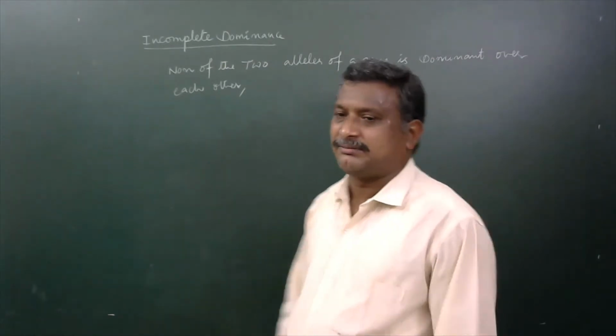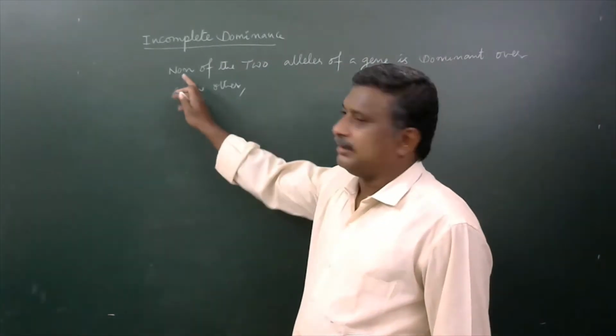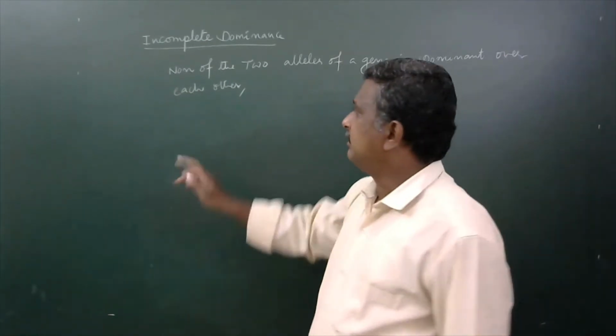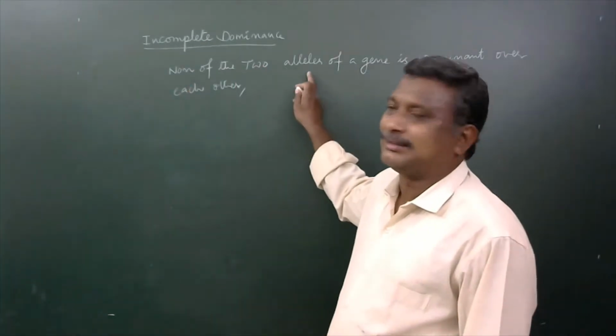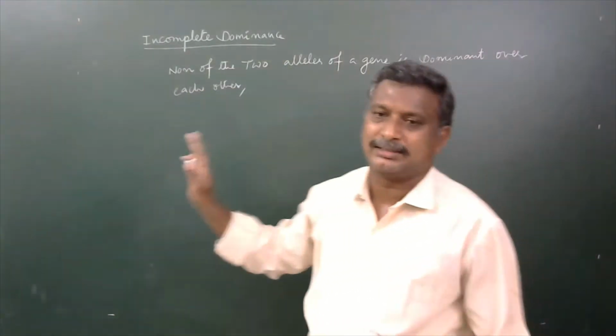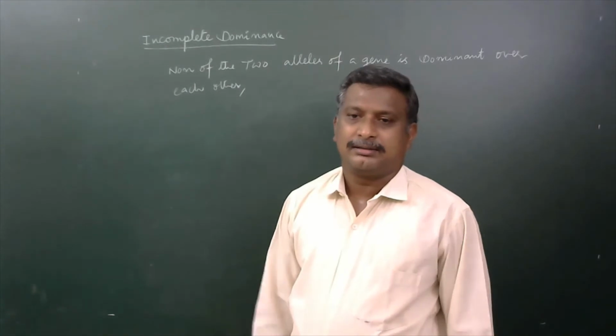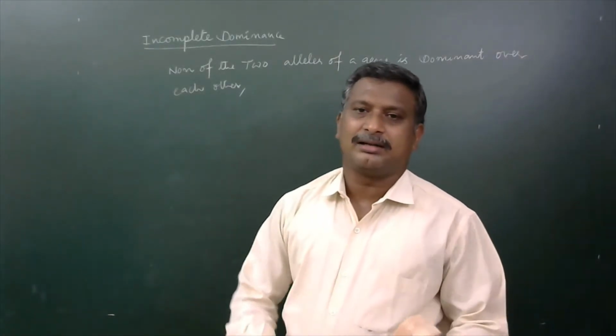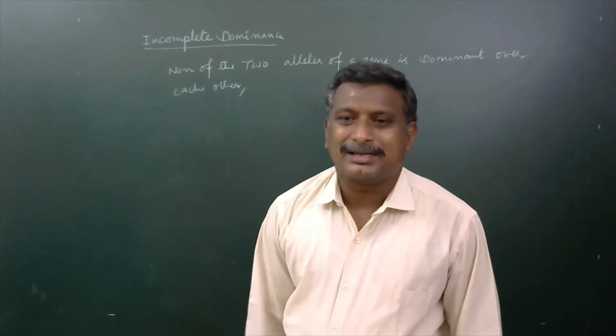So what is the definition for incomplete dominance? Incomplete dominance is nothing but a phenomena, a process in which none of the two alleles of a gene is dominant over each other. So that if both of them come together and present, they produce a new character.